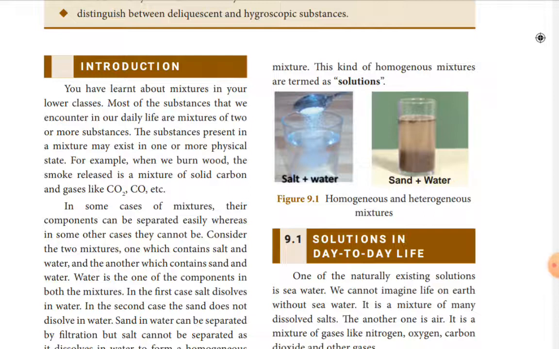For example, consider two mixtures: one which contains salt and water, another which contains sand and water. You have to understand these two examples. The first is salt dissolved in water, that is, salt solution. The second is sand in water.